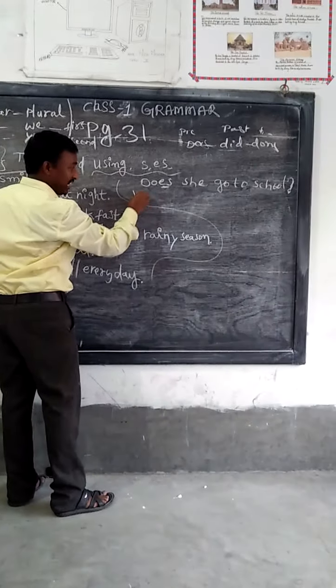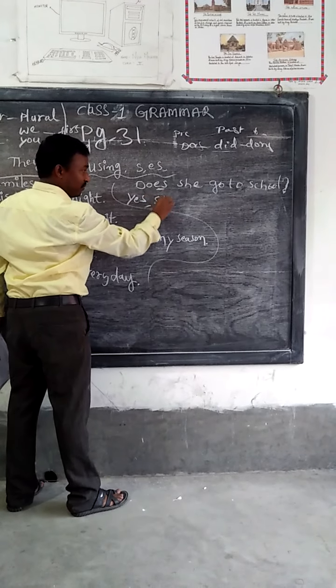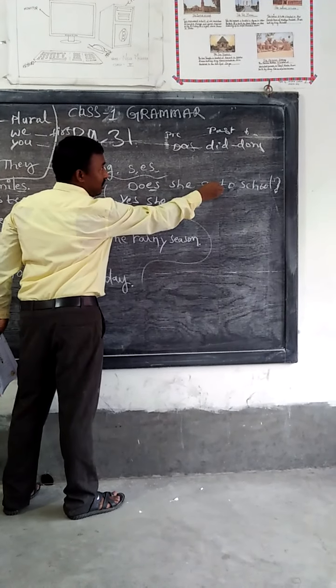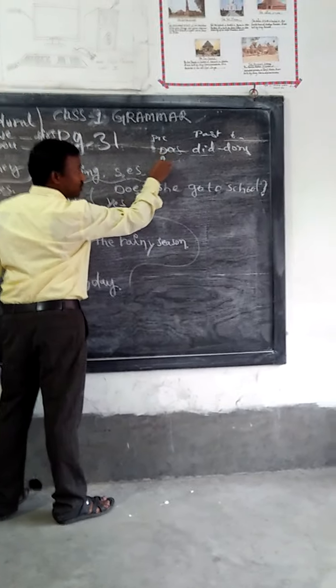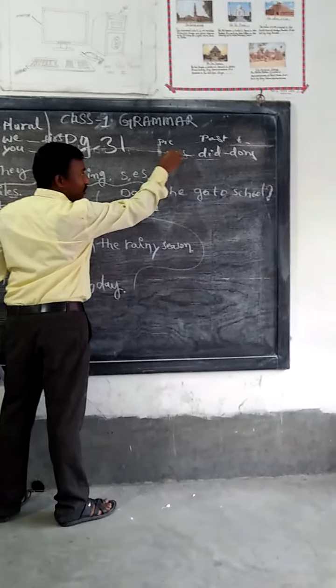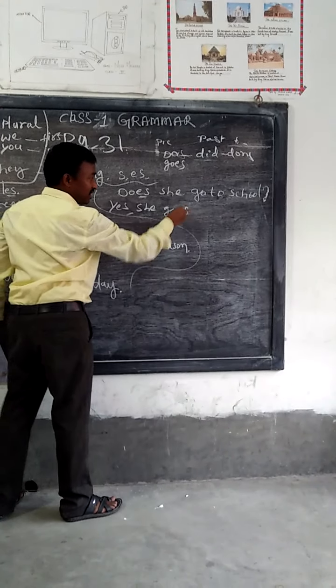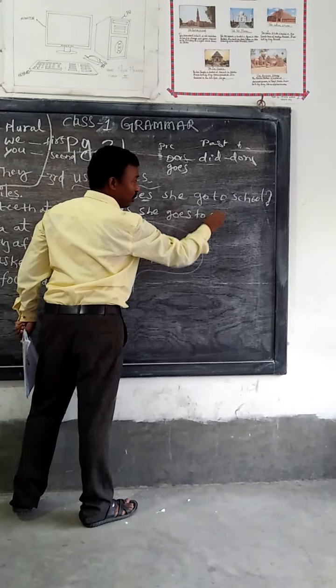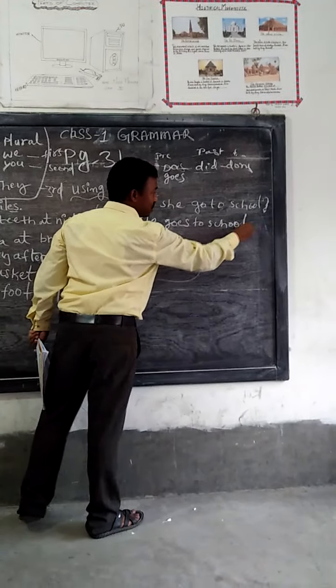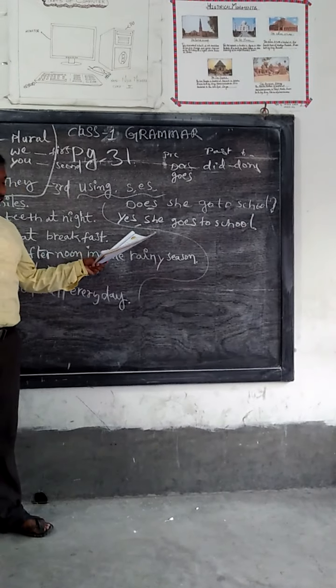Yes, she goes. What will come here? For example, you see go, present tense, go, goes. Yes, she goes to school. You see, very simple.